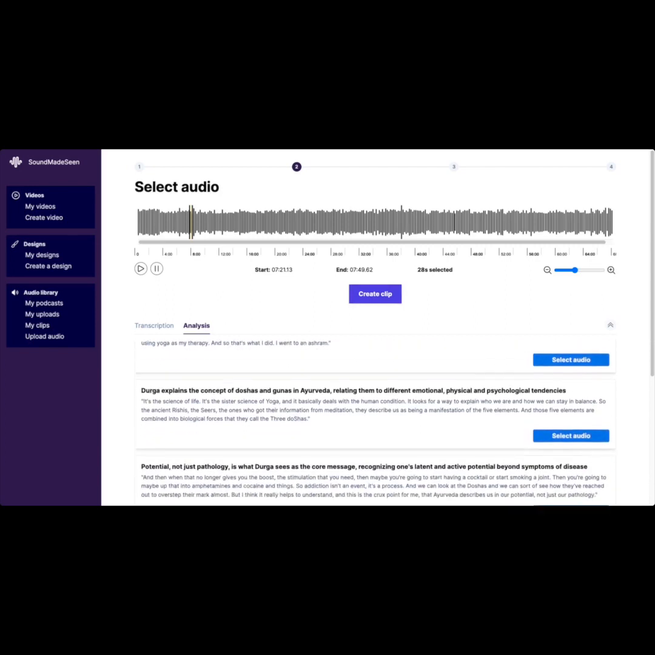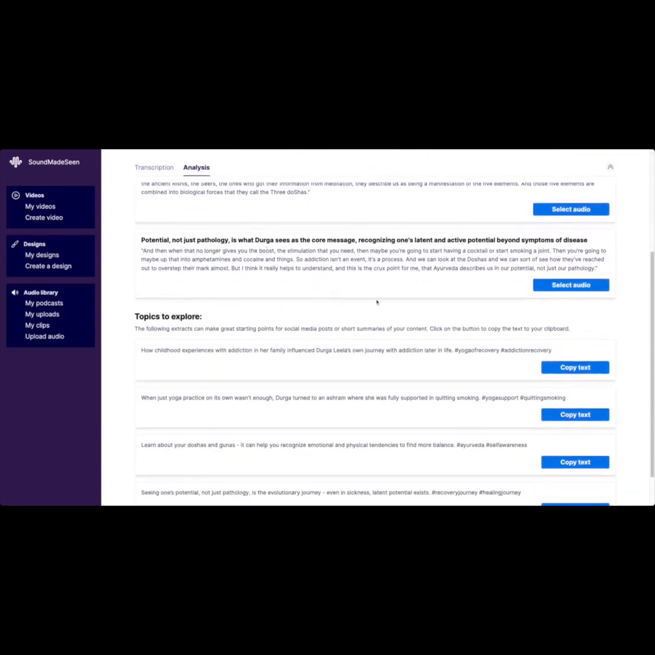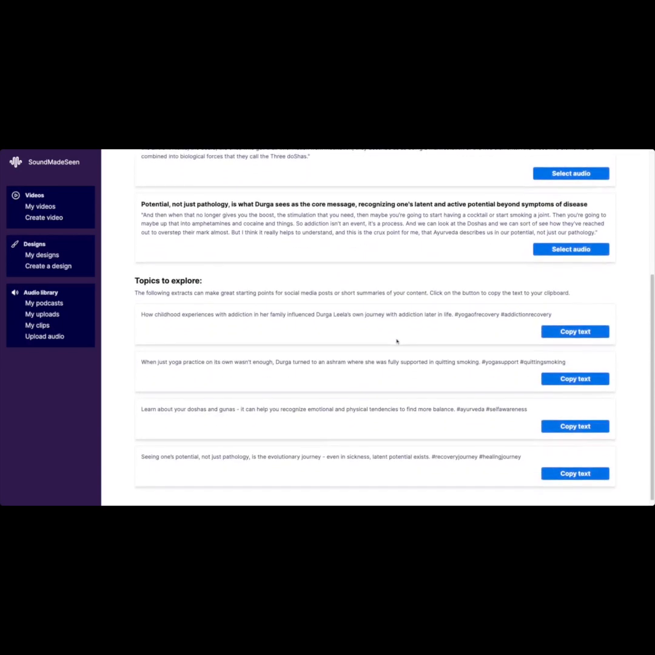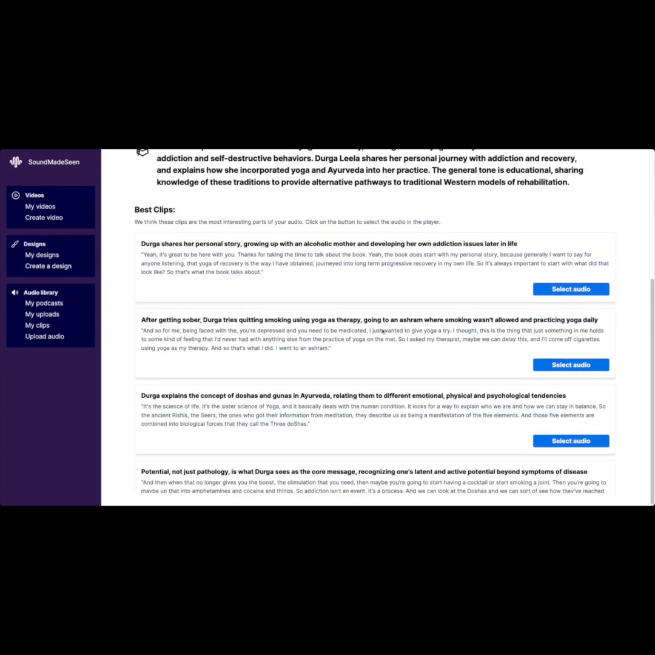Another thing I wanted to show you, if we scroll all the way down, there'll be 4 or 5 of these best clip recommendations. But if we scroll down a little bit further, we've got a few topics to explore. So these are short little snippets that could be used in social media posts like Twitter or X, maybe even Facebook, or they could be used as comments or captions for other social media posts. And if you like, you can just copy this text and then paste it wherever you need it.